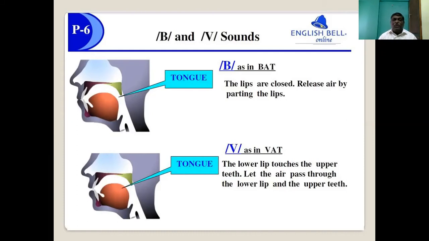Now we have alveolar. Alveolar fricatives means the tip of the tongue is raised and touches the alveolar ridge. Where do you have the alveolar ridge? Immediately behind the teeth. That's called the alveolar ridge. So in the s sound, what's happening? The tip of the tongue touches the alveolar ridge.